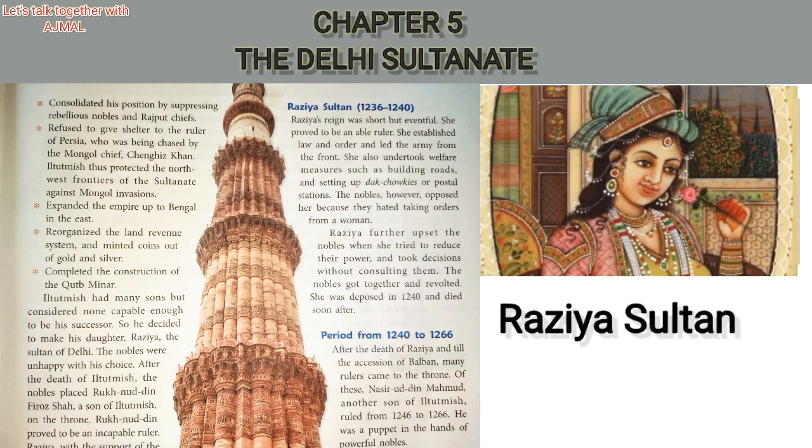Okay, so looking at the third ruler, it was Razia Sultan. Razia Sultan was the third ruler of the slave dynasty. We can check what things she has done. Razia's reign was short but eventful. She didn't get much time to rule, but history shows that though her period was short, it was eventful. She did much work for the country and for the people.